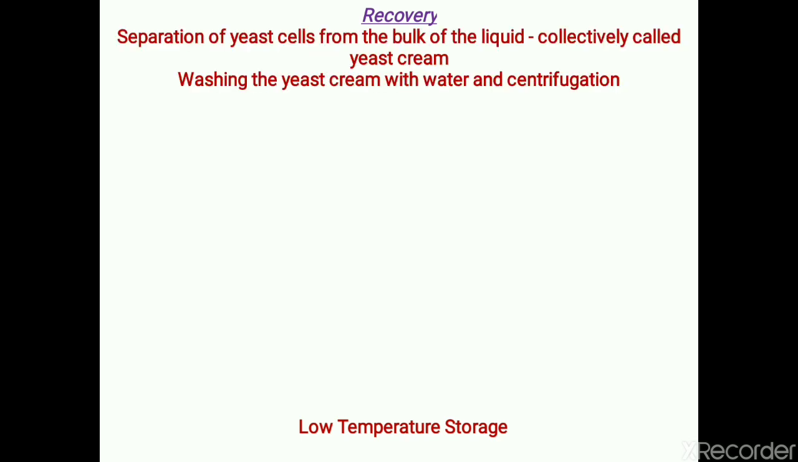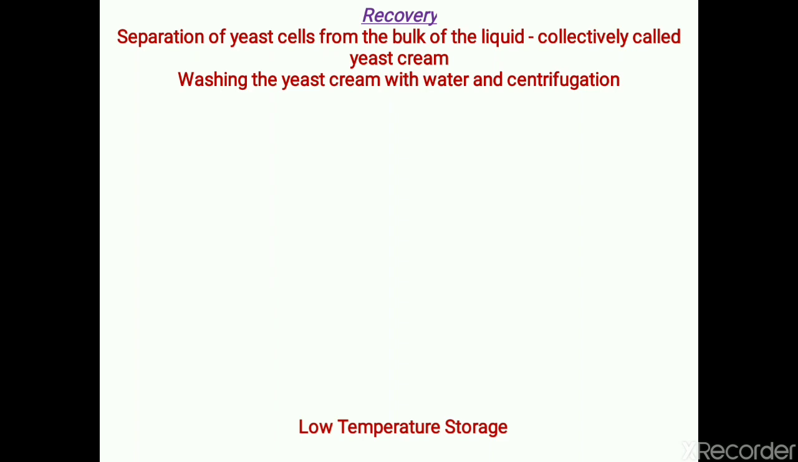The recovery involves separation and clarification of yeast. So the yeast is separated from the bulk liquid. It will be thick in nature and will be called yeast cream. This yeast cream is washed for the clarification of yeast cells, that is, for the separation of any coloring agents contributed by the medium such as molasses.